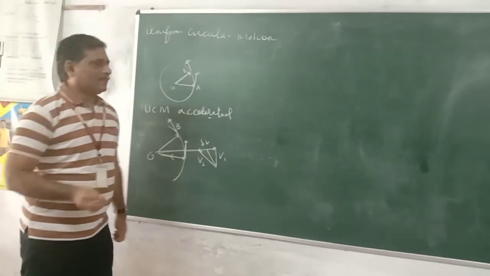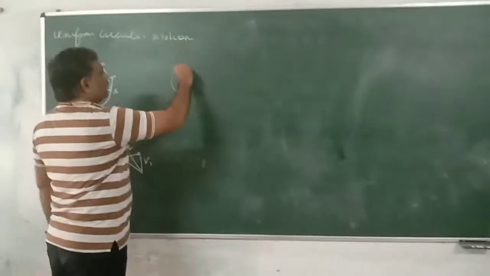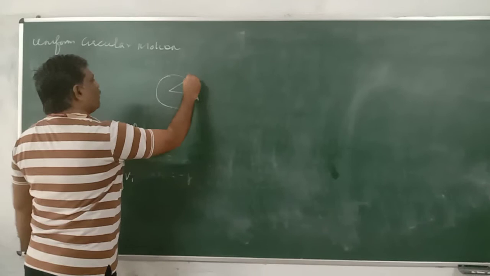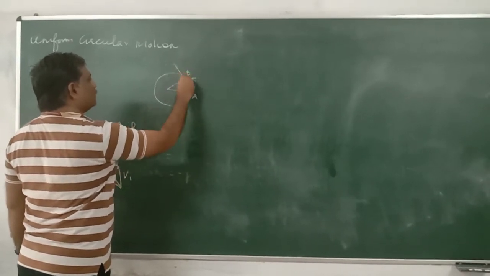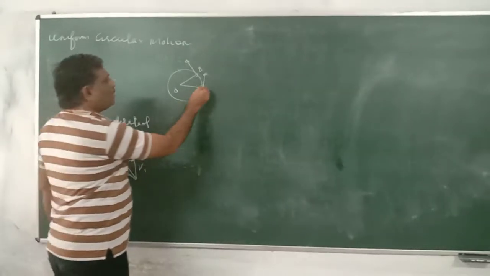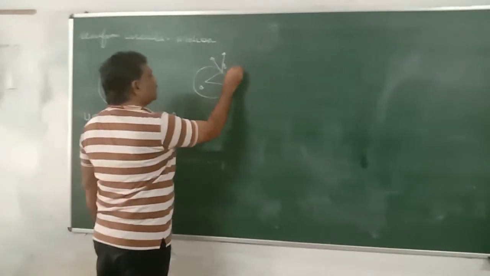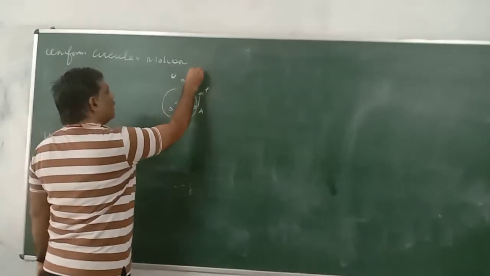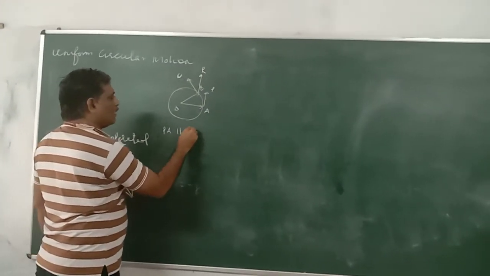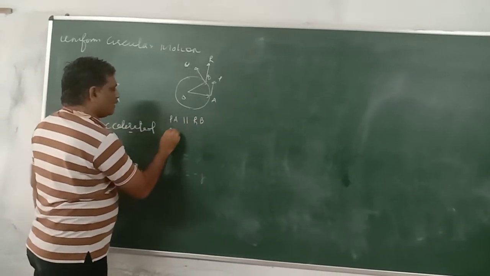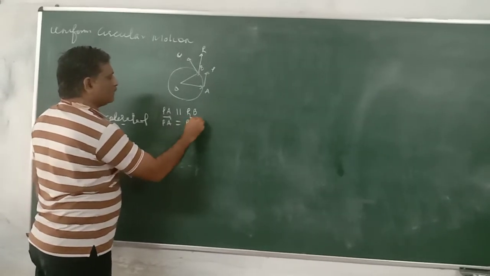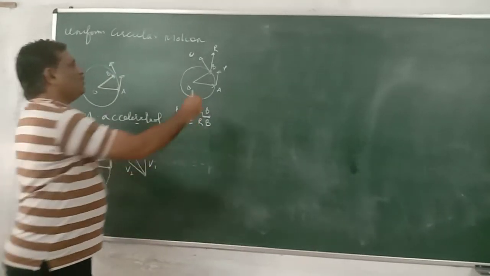Let us find out the acceleration. Consider this figure again. This is point A. This is point B. The magnitude is the same. Now I draw a parallel vector to this, P here. I have drawn PA parallel to RB. It means that vector PA is equal to vector RB. Both are equal.